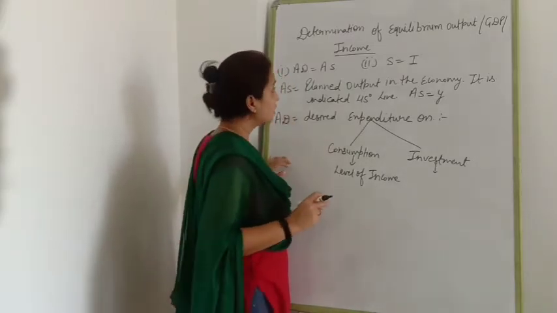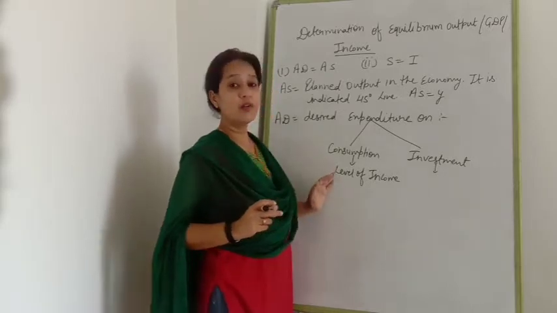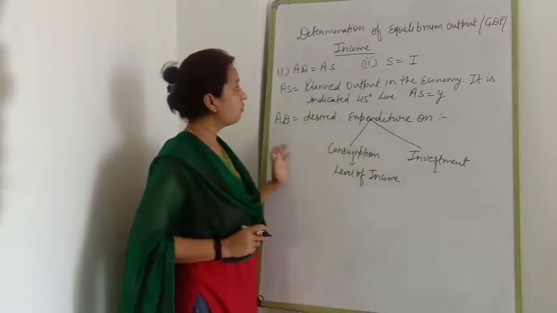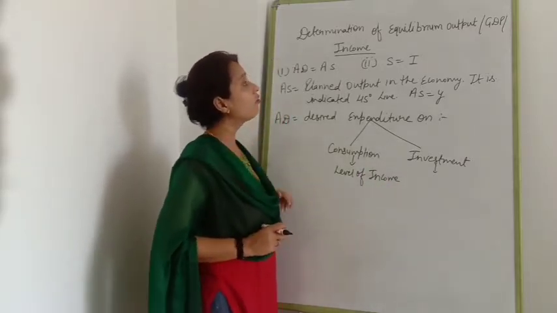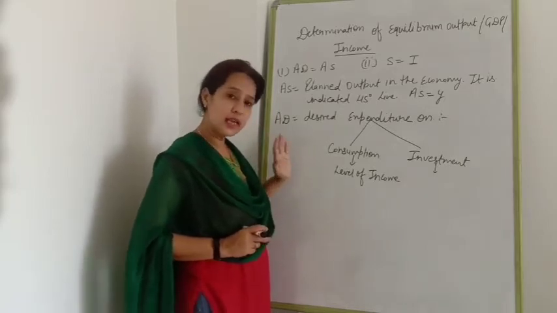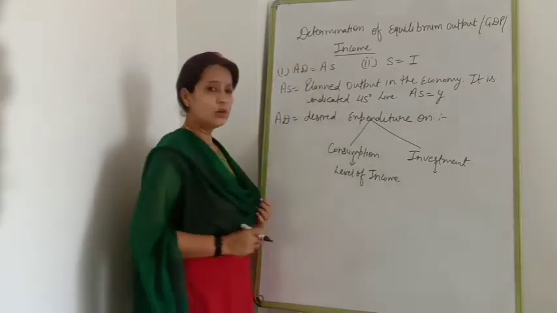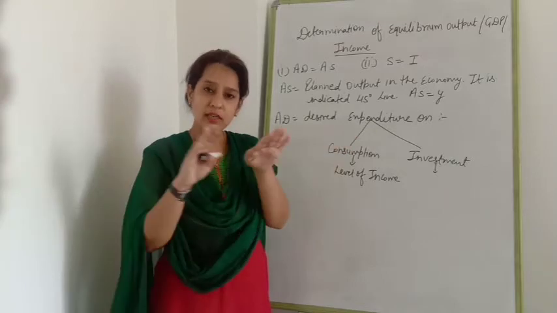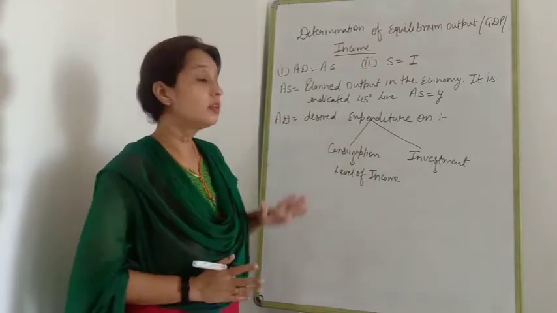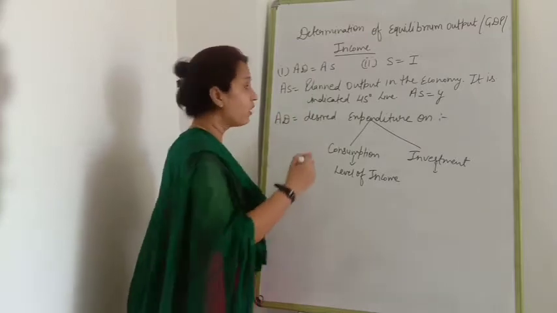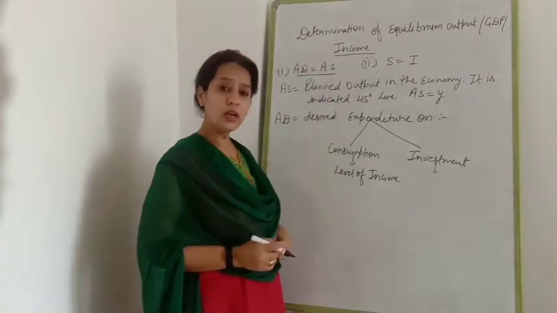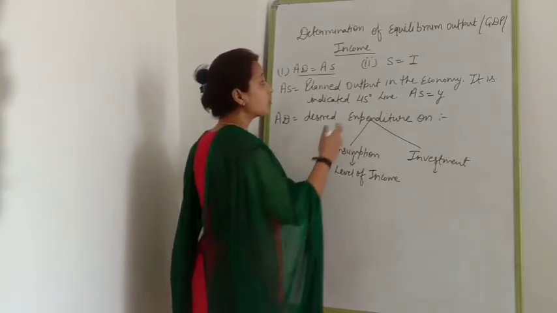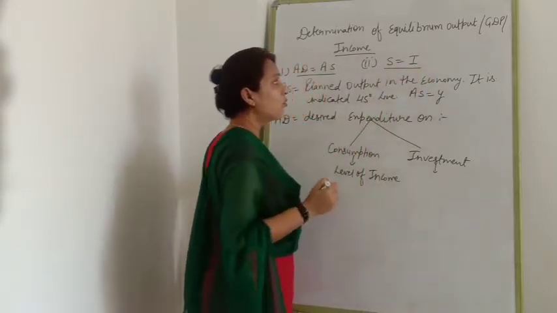If in the question it is given explain the determination of the level of output, or GDP, or equilibrium income, that is the same. Clear? I told you earlier also there are two approaches to calculate equilibrium. Equilibrium means where two things are balanced. First, the approach where AD is equal to AS, and second, the alternative approach where saving is equal to investment.